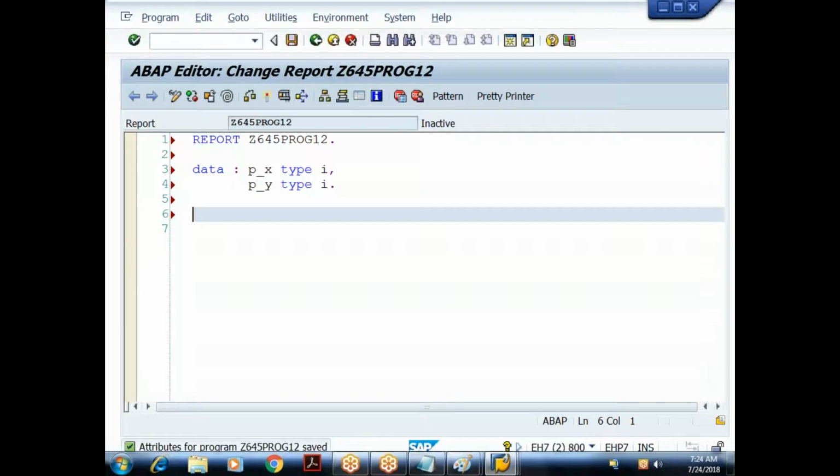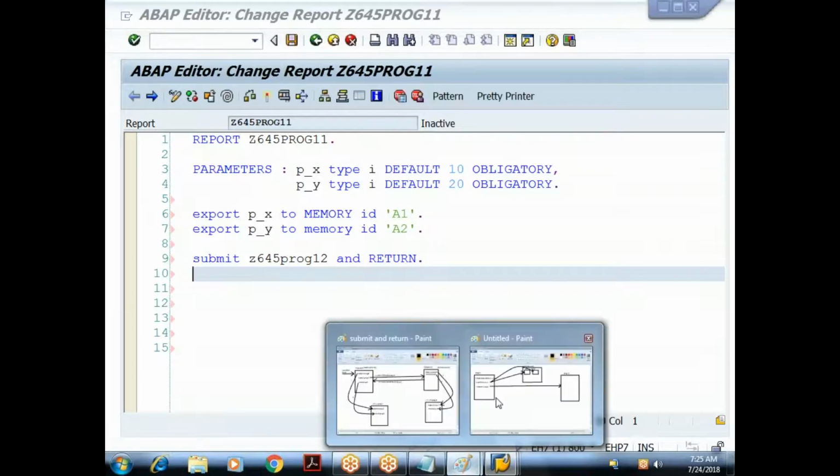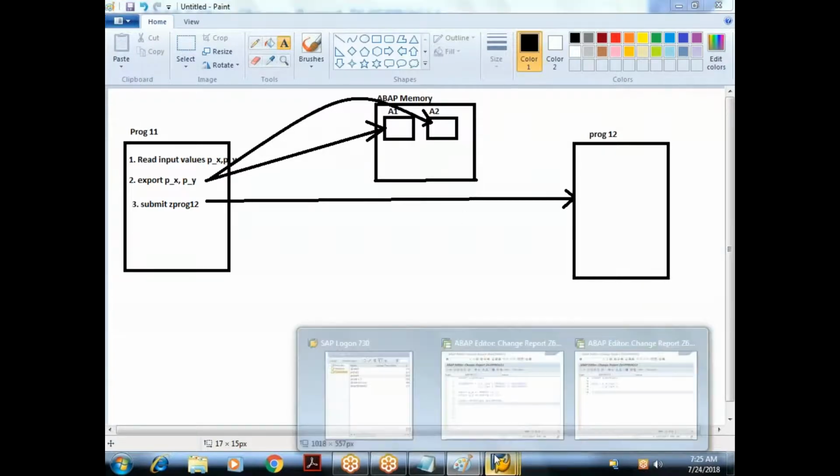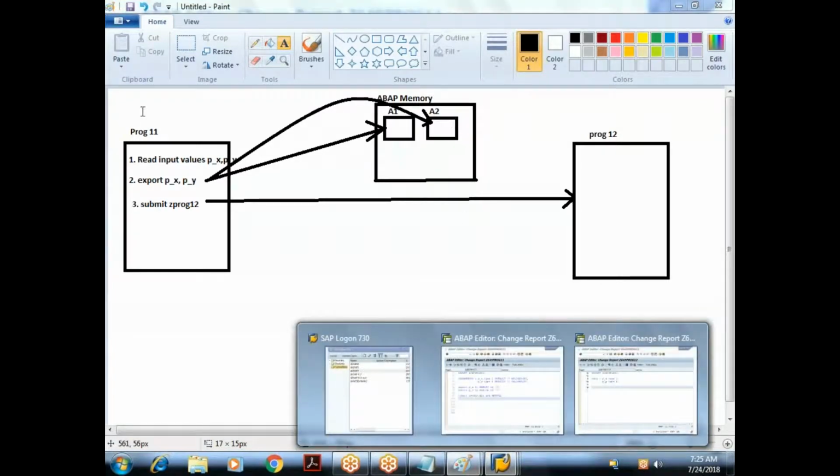So I declare two variables in my target program, but these variables should contain the values imported from ABAP memory. Already these values are maintained in the ABAP memory with identification A1 and A2. Now I need to read the values from the ABAP memory. Earlier, to write the values to the ABAP memory, we were using a statement called export.